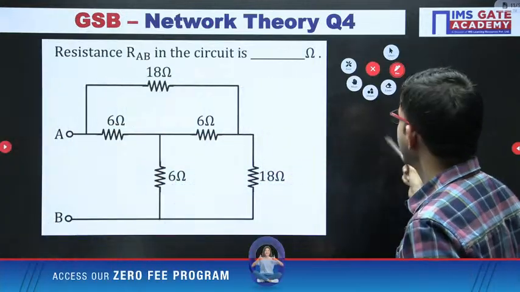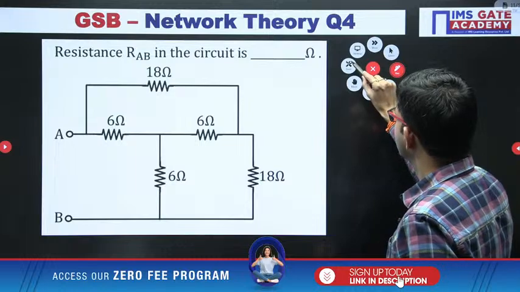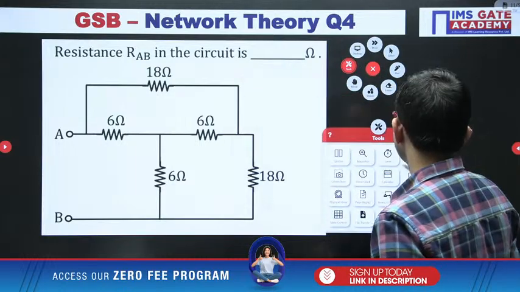Here also, how to find the equivalent resistance. Okay, I will be giving 2 minutes time, all of you give it a try.